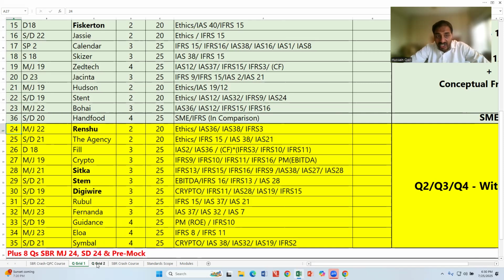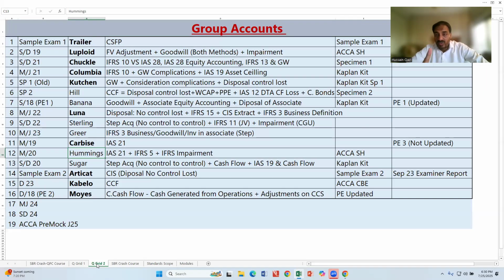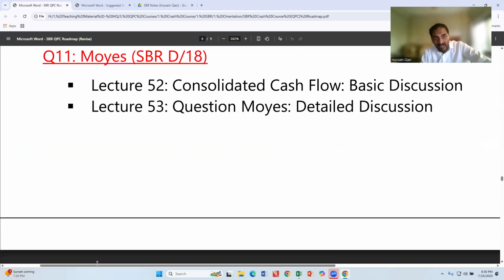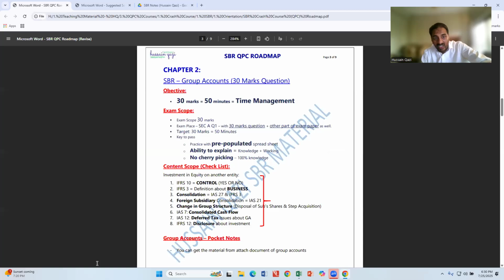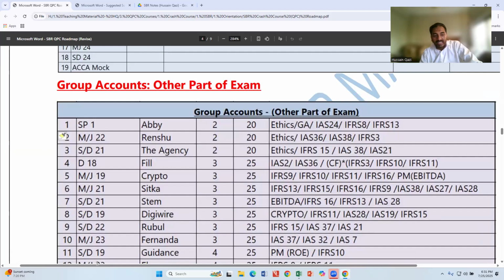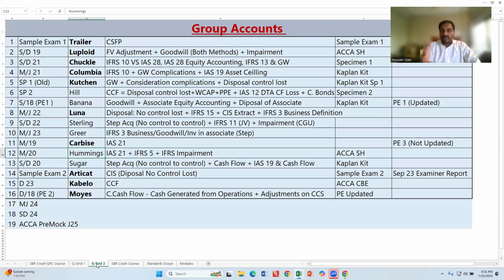But there is another sheet, grid 2. Grid 2 is about group accounts, question number 1, with a pre-populated sheet. Not manual, a pre-populated sheet. Some questions are about group accounts. The roadmap, in fact, starts with group accounts. These are the group accounts. Major questions are available, but some questions are not available for group accounts.